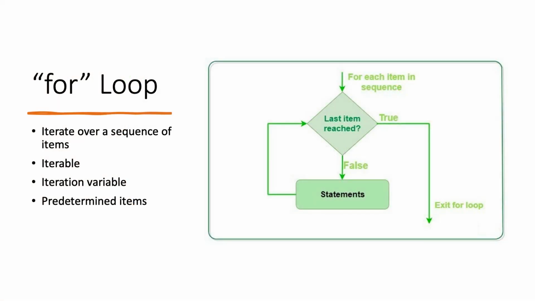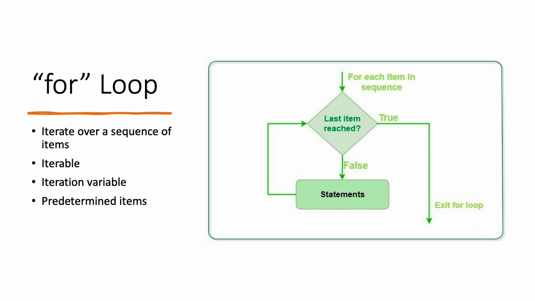Okay, so in Python, a for loop is used to iterate over a sequence of items such as a tuple, list, string, or a range, which we'll talk about today. The loop's job is to execute a block of statements for each item in the sequence. Let's get a couple of terms out of the way first. A sequence of items that you can iterate through is called an iterable, or an iterable object. And as we iterate through the items one by one, we create a temporary variable called the iteration variable. This variable will change value each time it iterates in the loop.